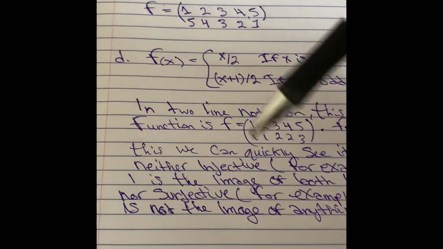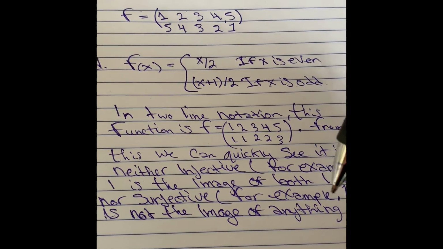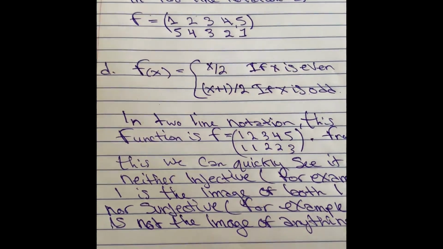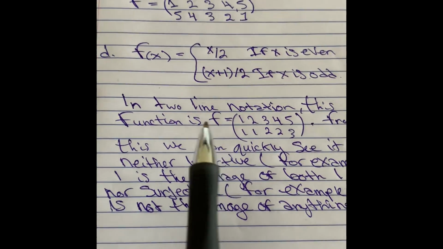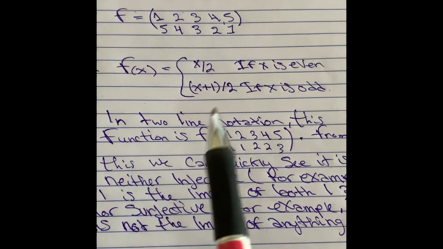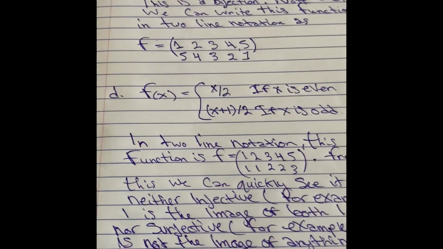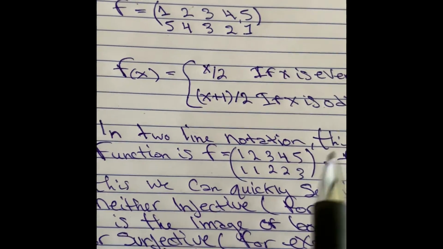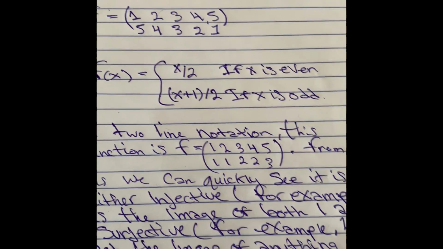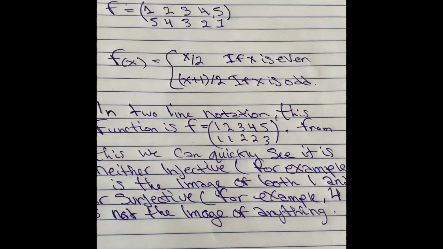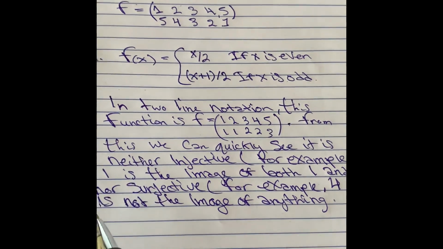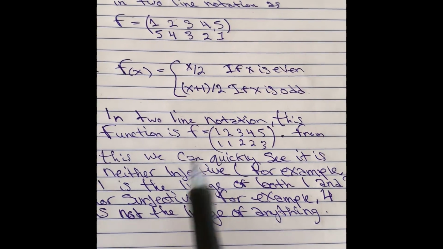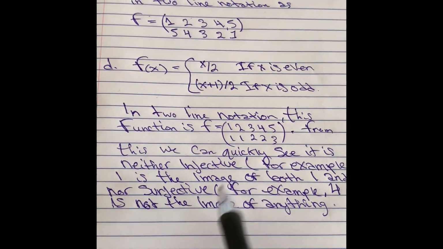Lastly, problem D, we have f(x) equals x divided by 2 if x is even, and (x plus 1) divided by 2 if x is odd. So we can write this function in the two-line notation, which could be expressed as 1, 2, 3, 4, 5 in the codomain, and in the domain we have 1, 1, 2, 2, and 3. So from this, we can quickly see it is not injective. For example, 1 is the image of both 1 and 2. Nor is it surjective. For example, 4 is not the image of anything.